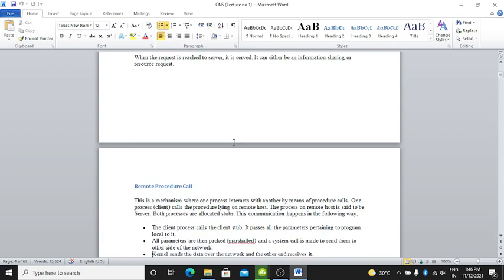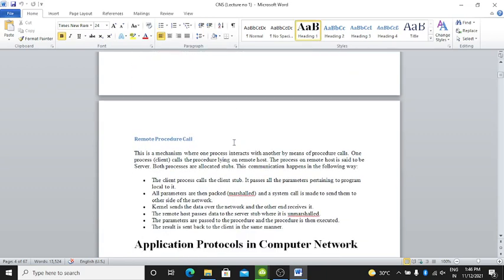Here the remote procedure call is there. This is a mechanism where one process interacts with another by means of procedure calls. One process, the client, calls the procedure lying on a remote host. The process on the remote host is said to be the server. Both processes have stubs. This communication happens in the following way. The client process calls the client stub. It passes all the parameters pertaining to the program local to it.